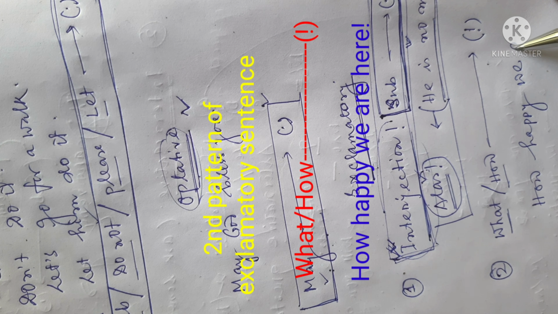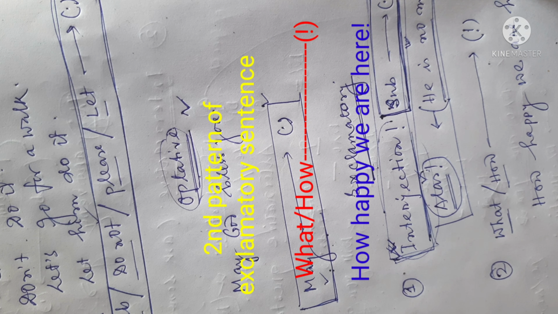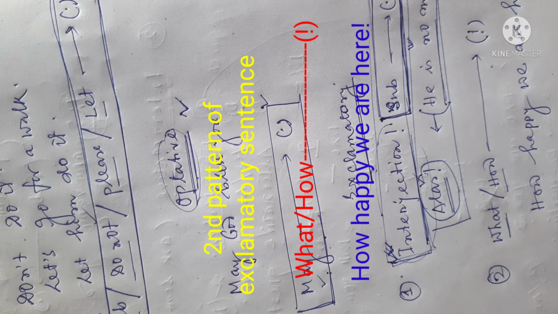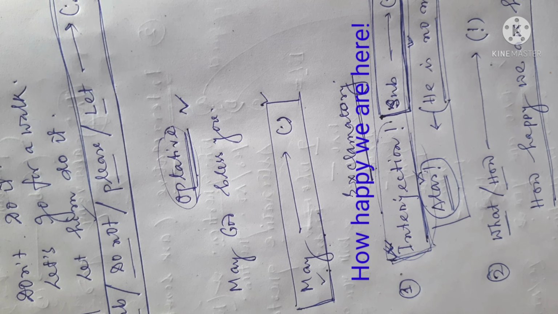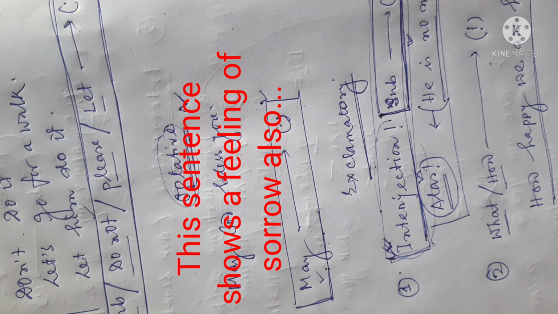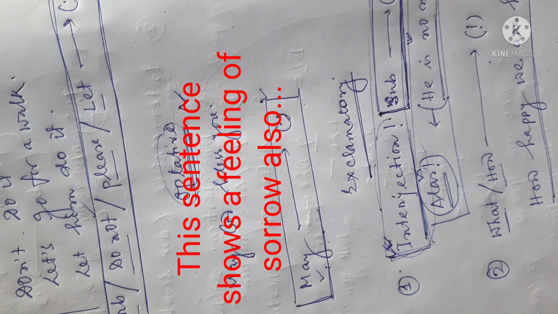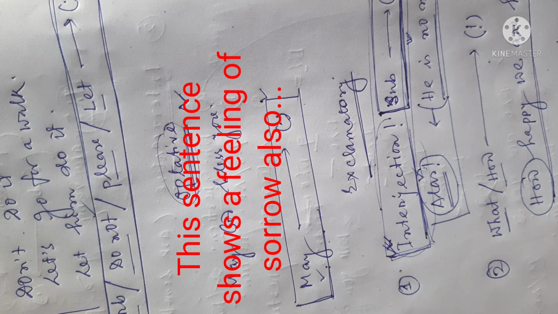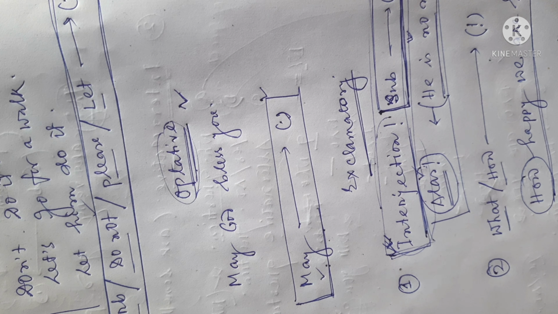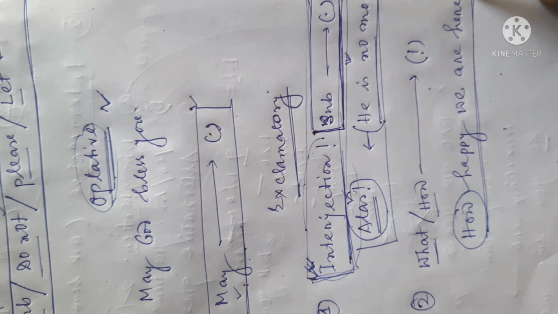How happy we are here. Throughout the sentence, there is an exclamation which shows the feelings of wonder, joy and surprise. The sentence started with how and ends with an exclamation mark. These types of sentences can be called exclamatory sentences.